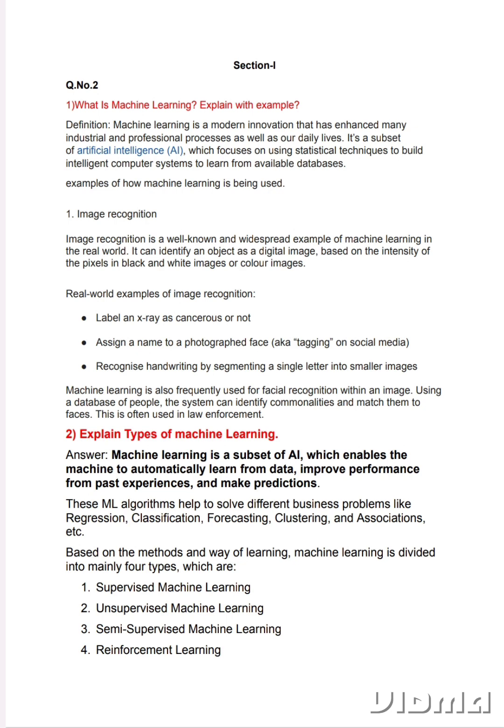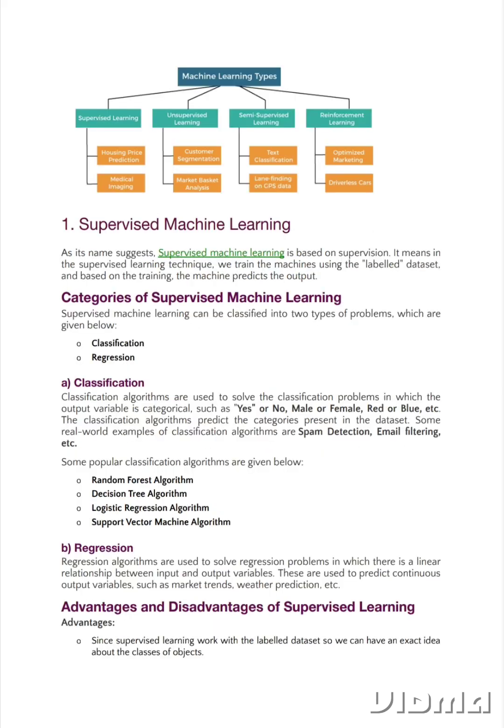These machine learning algorithms help to solve different business problems like regression, classification, forecasting, clustering, and associations, etc. Based on the methods and way of learning, machine learning is divided into mainly 4 types, which are 1. Supervised machine learning. 2. Unsupervised machine learning. 3. Semi-supervised machine learning. 4. Reinforcement learning.